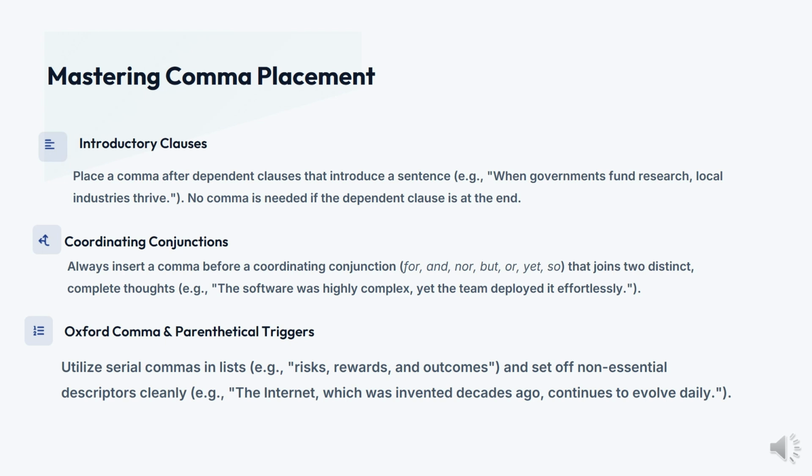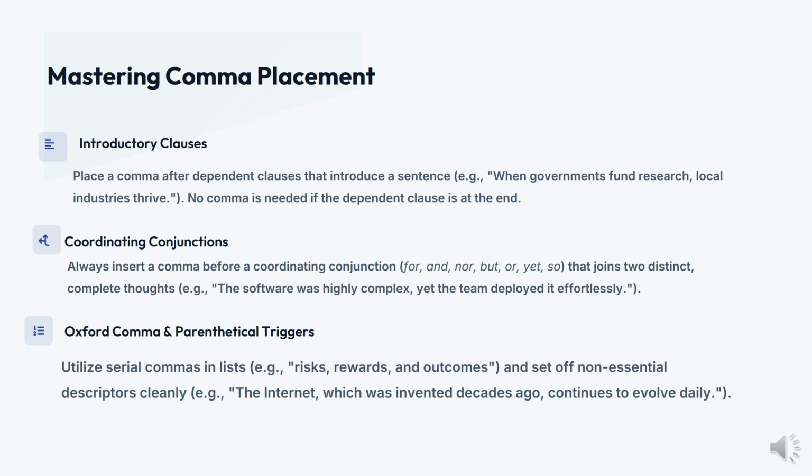Mastering comma placement is crucial for essay writing. There are three portions that can be subdivided for comma placement: introductory clauses, coordinating conjunctions, and the Oxford comma and parenthetical triggers. In introductory clauses, a comma is placed after the dependent clause that introduces a sentence. For example, when governments fund research, comma, local industries thrive. No comma is needed if the dependent clause is at the end, so keep this in mind.